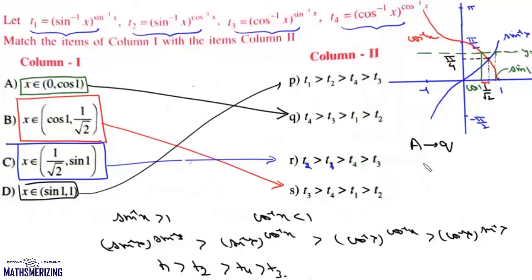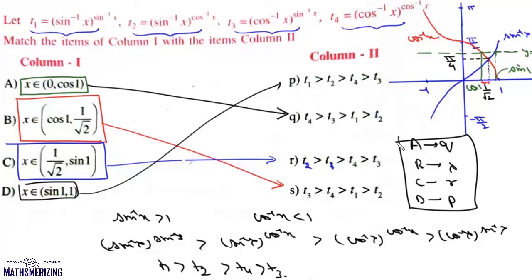So A matches with Q, B matches with S, C matches with R, and D matches with P, and that is the answer to this question, QSRP.